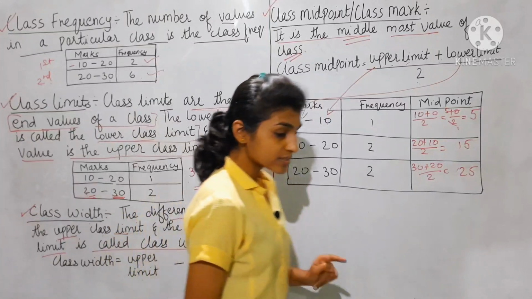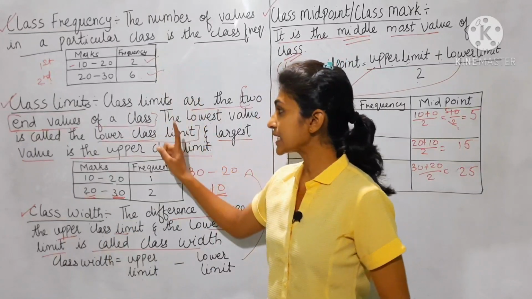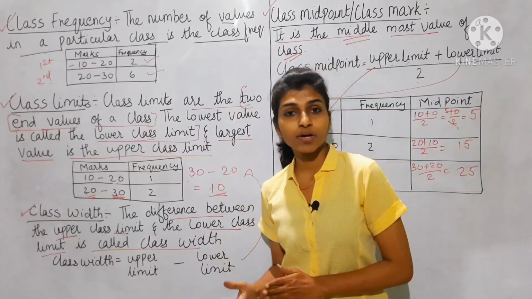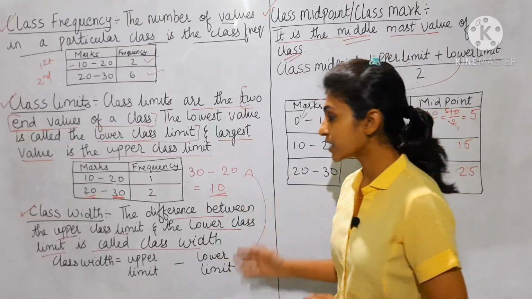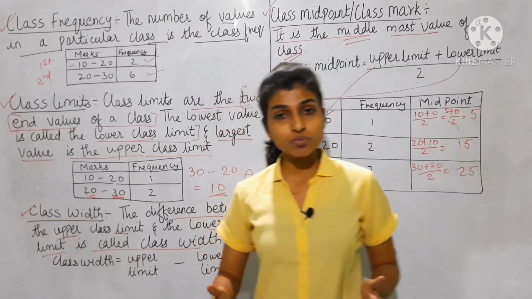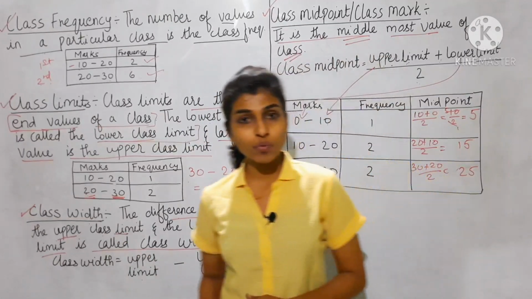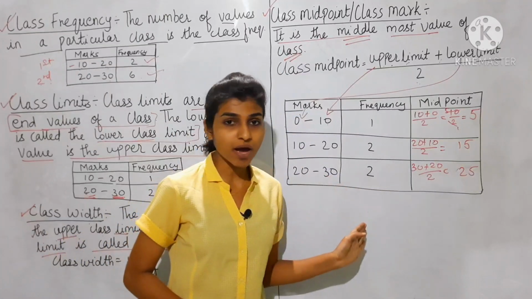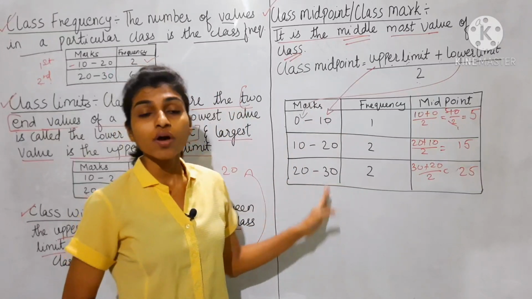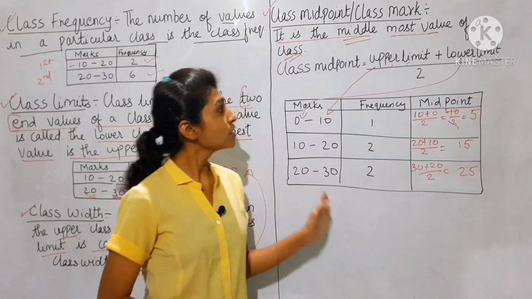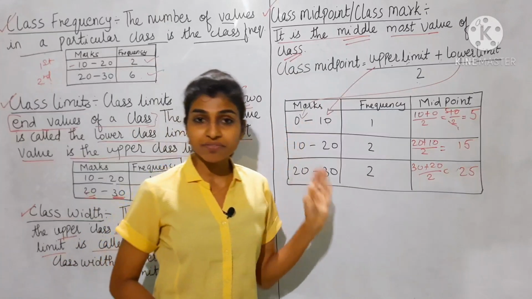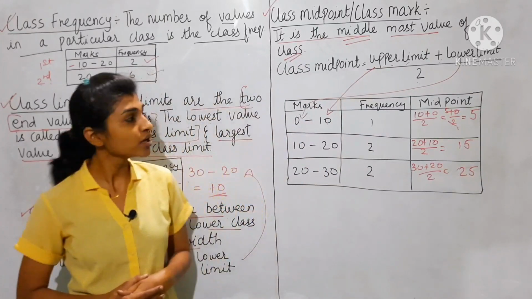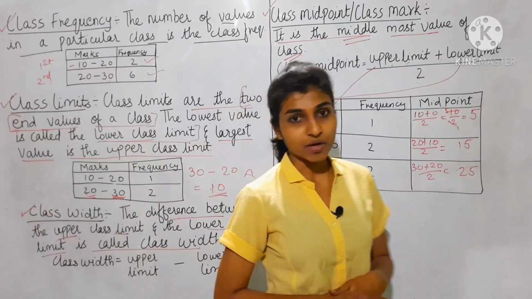Now just remember what class limit is: the smallest number is the lower limit and the largest number is the upper limit. Class width is the distance between the upper limit and the lower limit. Class mid value or class mark is the middlemost value, and to find the class midpoint, the formula is upper limit plus lower limit divided by 2. Okay, please copy down.